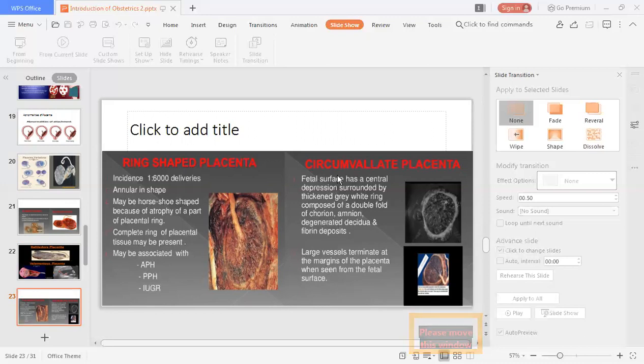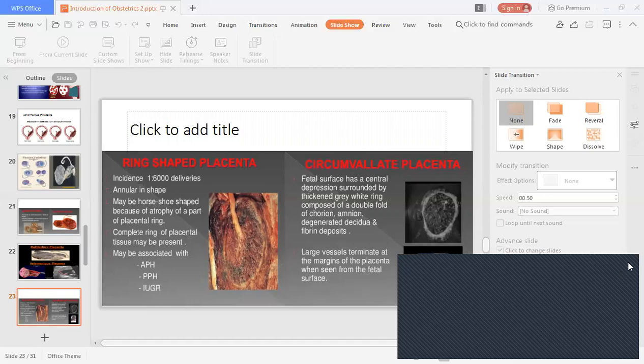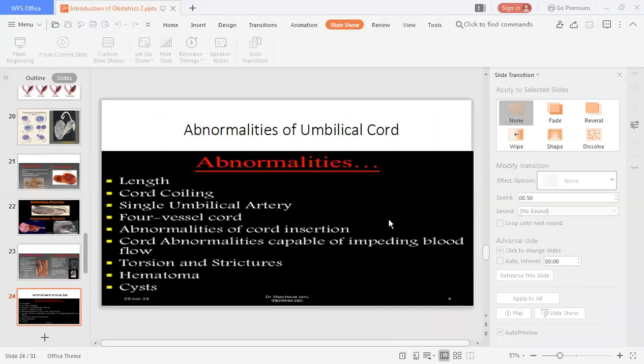And the next one is the circumvallate placenta. Circum means circumference, peripheral. How is it? The fetal surface has a central depression surrounded by a thickened gray-white ring composed of a double fold of chorion, amnion, degenerated decidua, and fibrin deposits. Large vessels terminate at the margins of the placenta when seen from the fetal surface. So that is related to the circumvallate placenta.